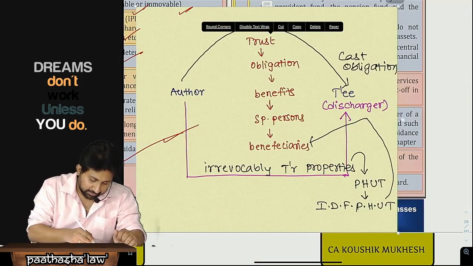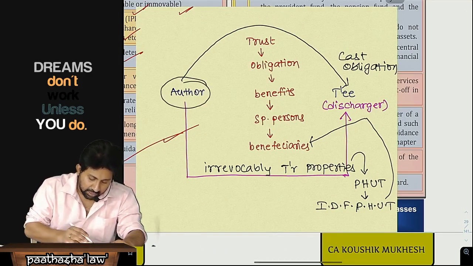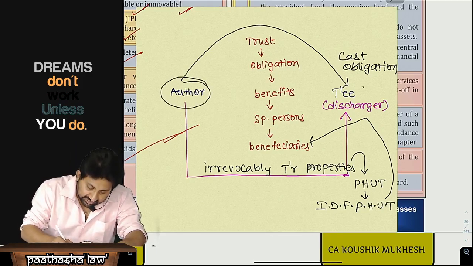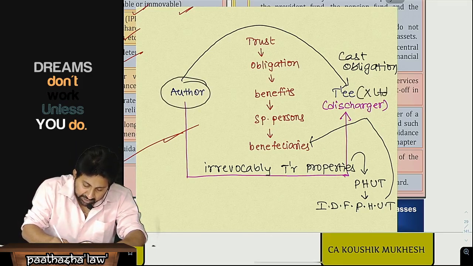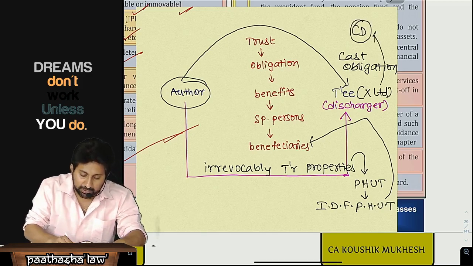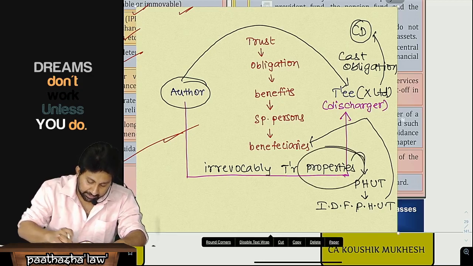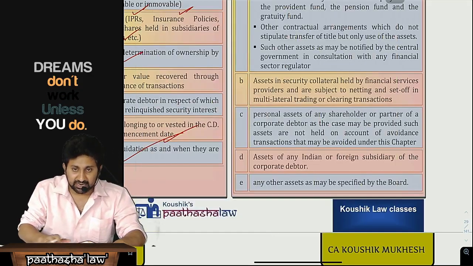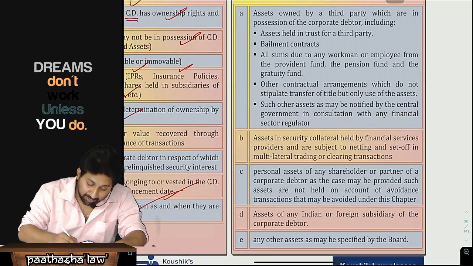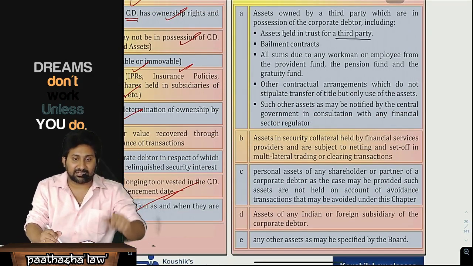Now let us see. Some author is there. This trustee happens to be X Limited. This X Limited is the corporate debtor. The corporate debtor will hold some properties in the trustee capacity. As a trustee, it is my asset, it is not my asset. Therefore, assets held in trust for a third party; the author is a third party now.